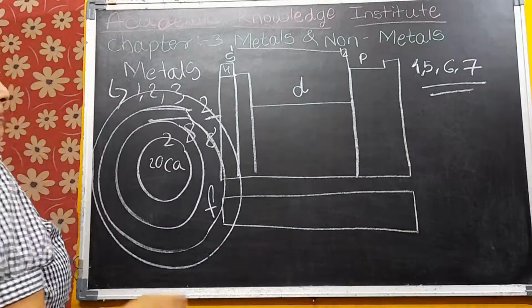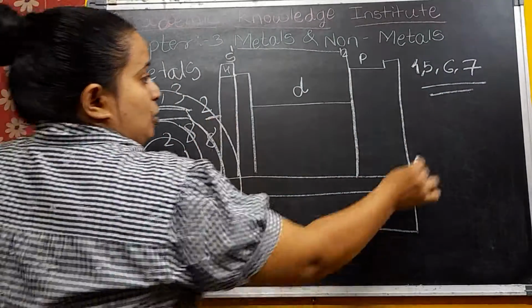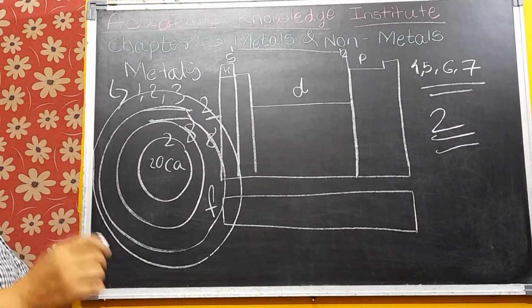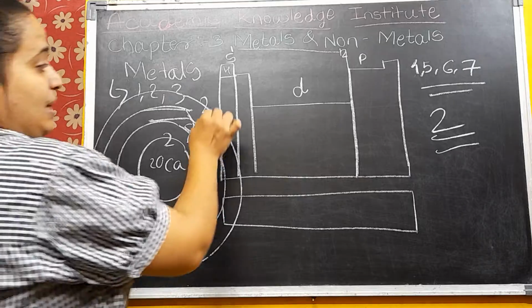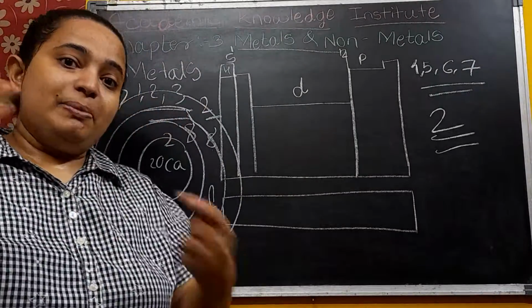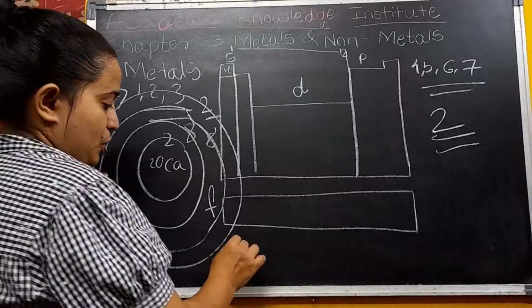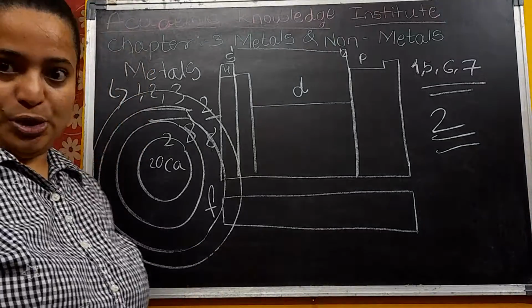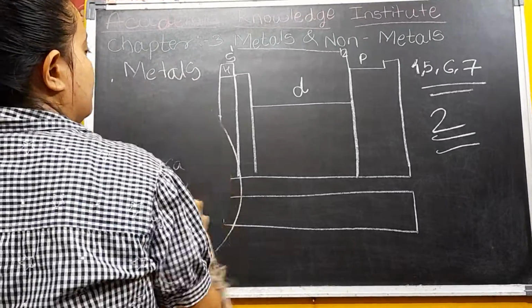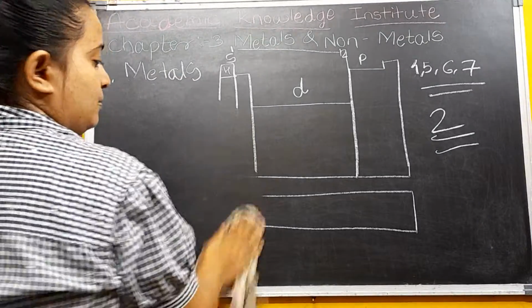If this calcium donates these 2 electrons to any non-metal, what will happen? The two negative charges will be lost, so it will become positive. That's why they are electropositive. Understood? Okay. So see here, what can we see?